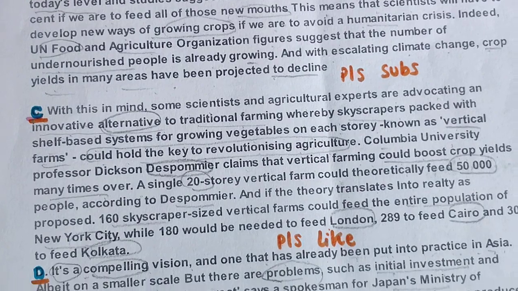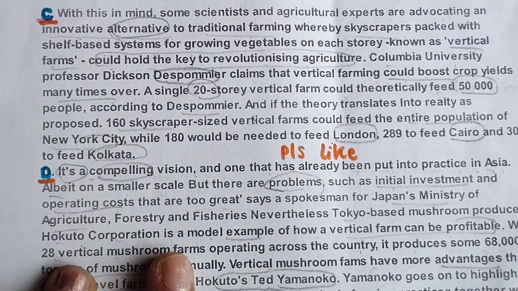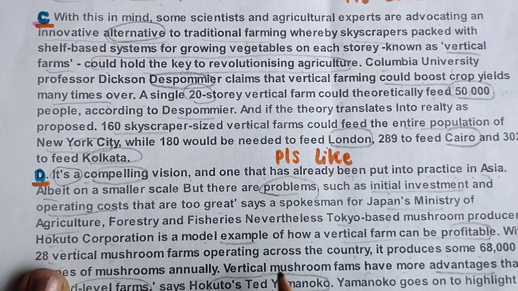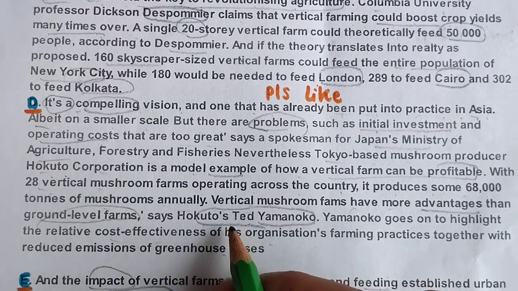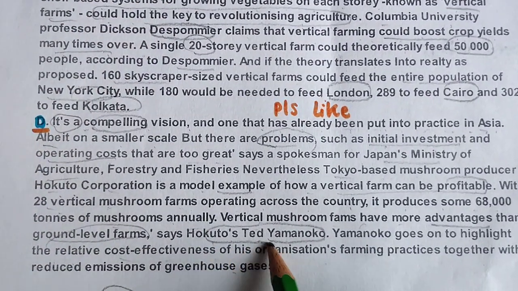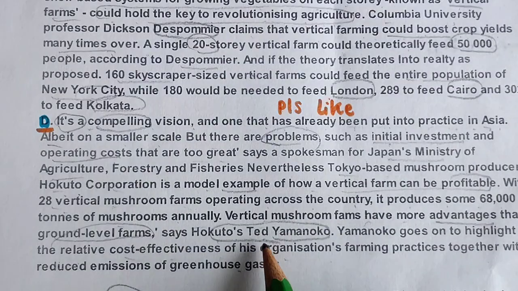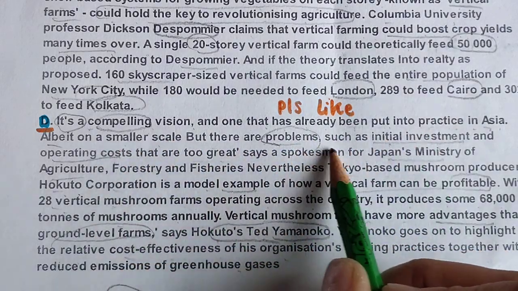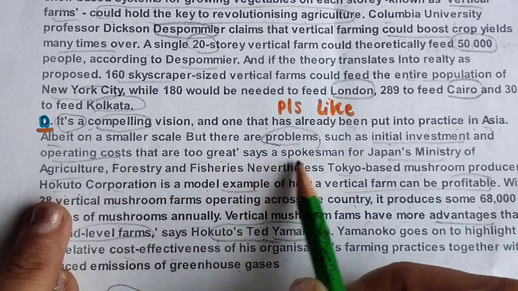Okay, let's go to another person. This person's name is also there, I guess. No, this is not there. Yeah, this person is here. See, in paragraph D you can see this Ted Yamako. What Ted Yamako is saying: put into smaller problems, initial operating costs are too great.